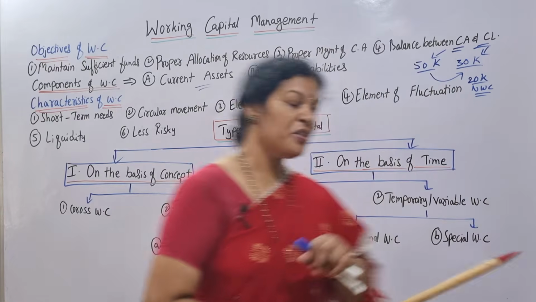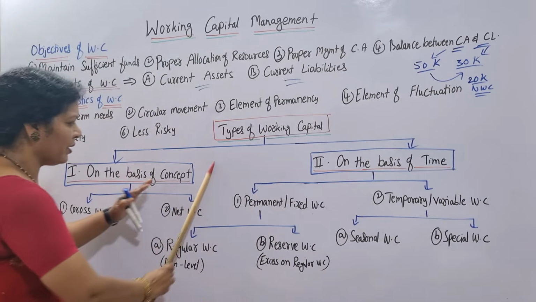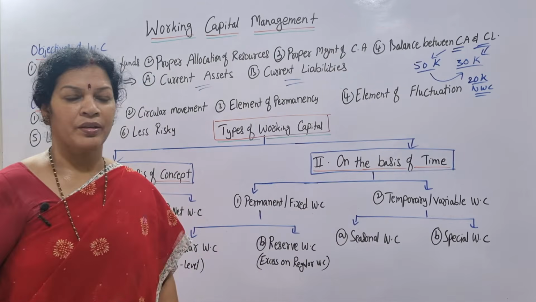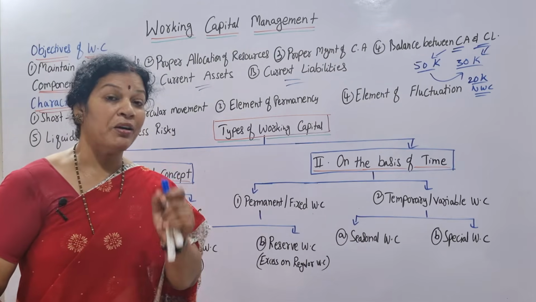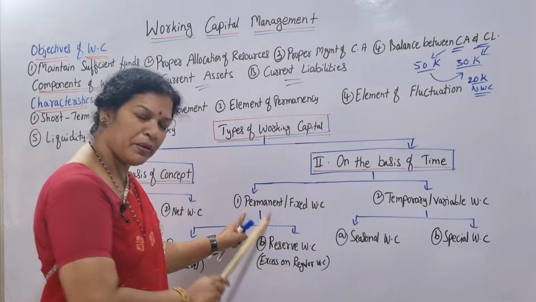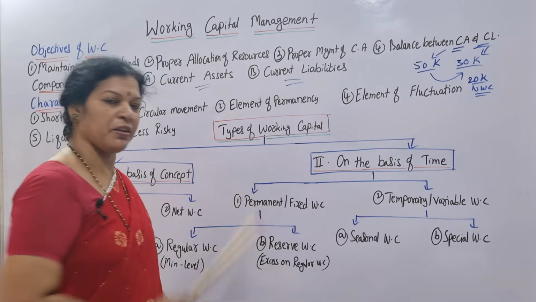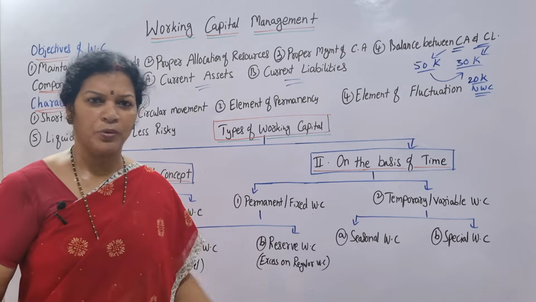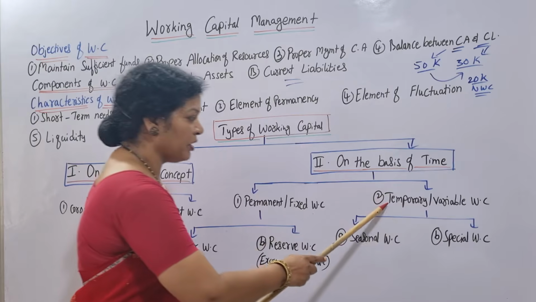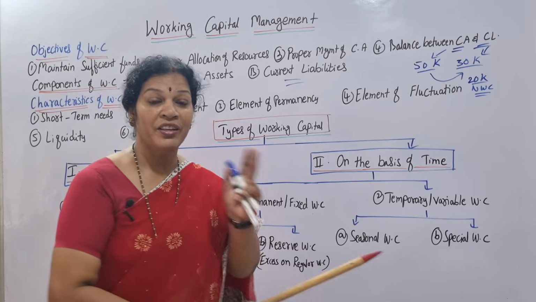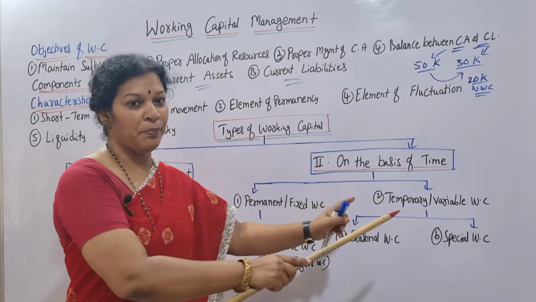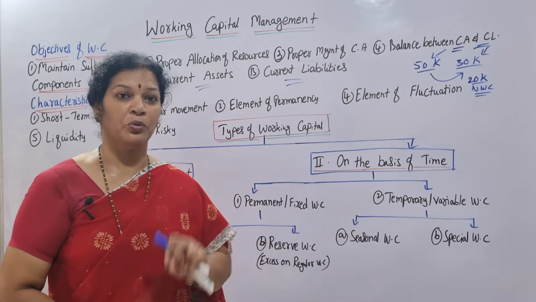Now on the basis of time, let's focus on this. This is over, only two concepts. On the basis of time, based on the time or period, we have two concepts. One is permanent or fixed working capital, any word you can use, both are the same, meaning is the same. Second one is temporary or variable working capital. This permanent and temporary are once again divided into two parts.